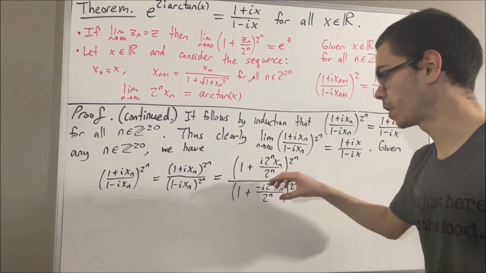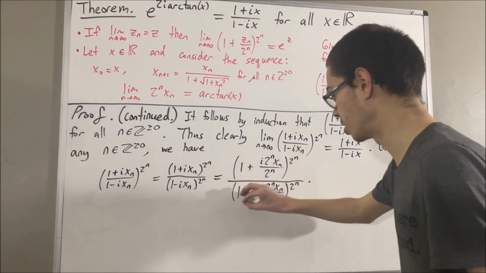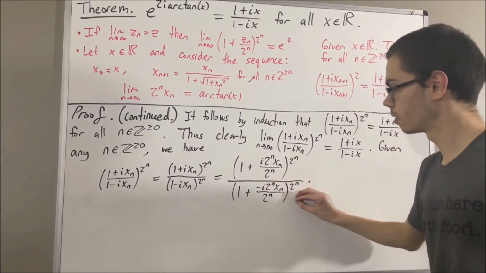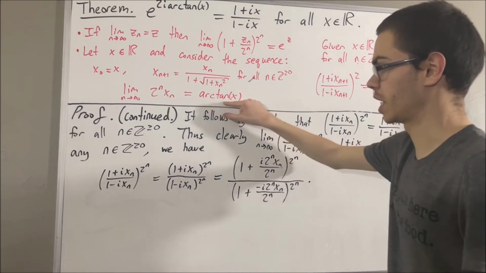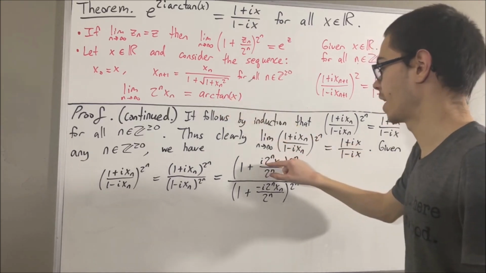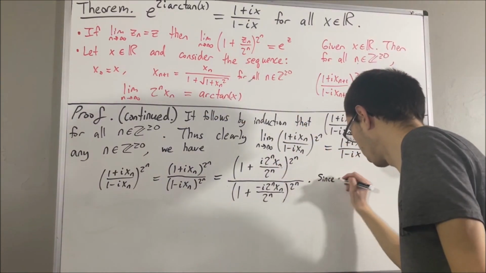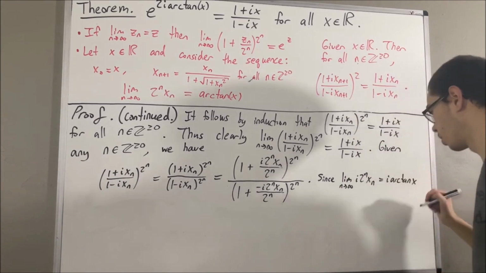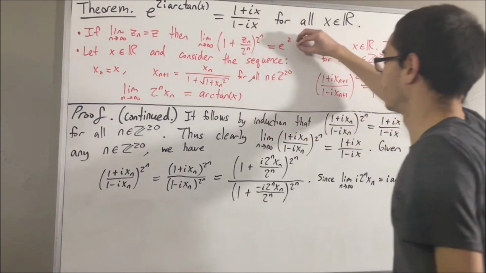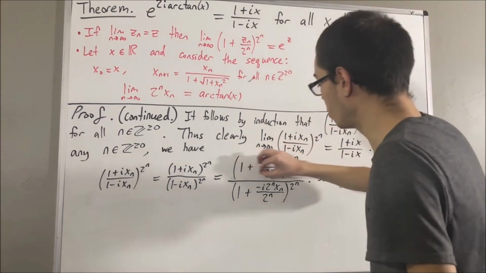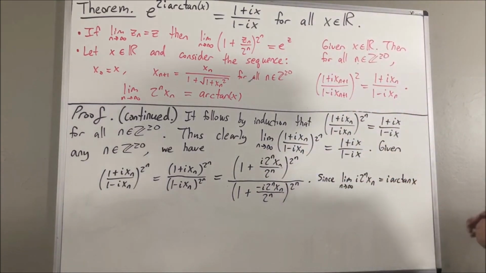Well, to figure that out, all we have to do is think about the limit of the sequence in the numerator and the limit of the sequence in the denominator. Starting with the numerator, we know that 2 to the n xn converges to arctangent x. Therefore, i 2 to the n xn converges to i times arctangent x. And so because of this, it follows by the first fact that the sequence in the numerator converges to e to the i arctangent x.